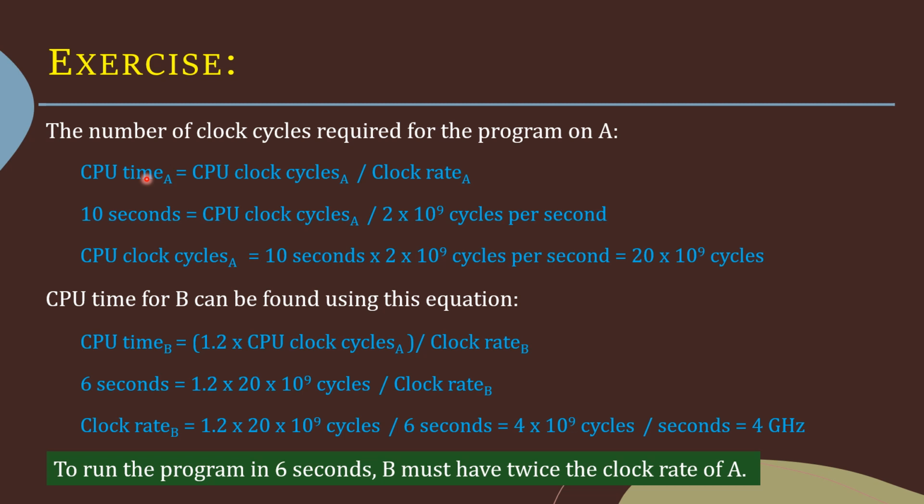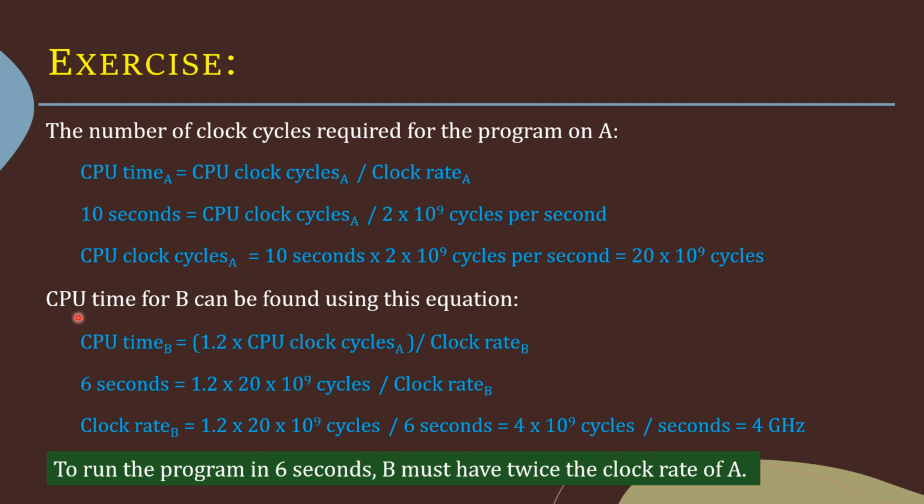The total time taken for executing the program on computer A is 10 seconds. It is already given. We don't know the CPU clock cycles, so we need to find them. But we are given the clock rate: 2 into 10 raised to 9 cycles per second. So the CPU clock cycles on computer A is 10 seconds into 2 into 10 raised to 9 cycles per second, which is equal to 20 into 10 raised to 9 cycles. Now we know the number of clock cycles required for the program on computer A.